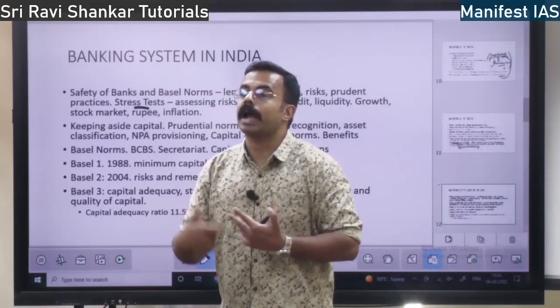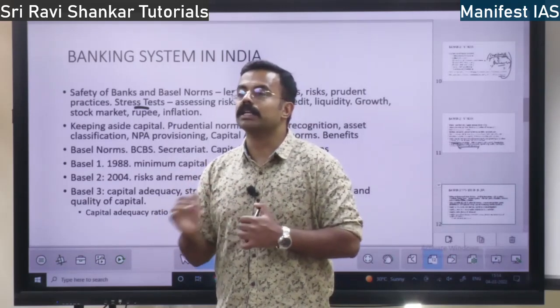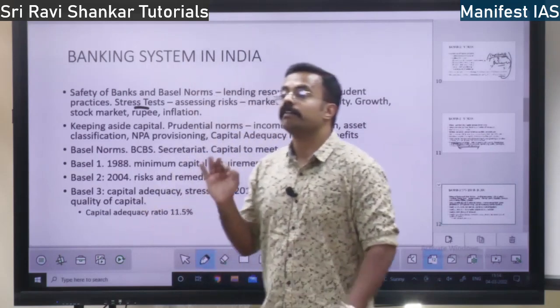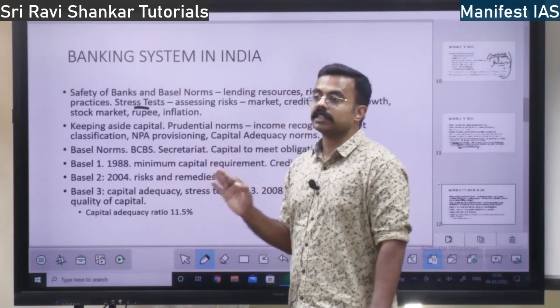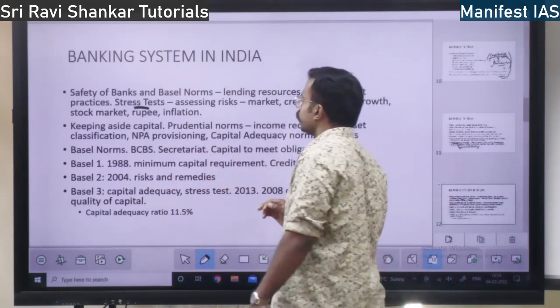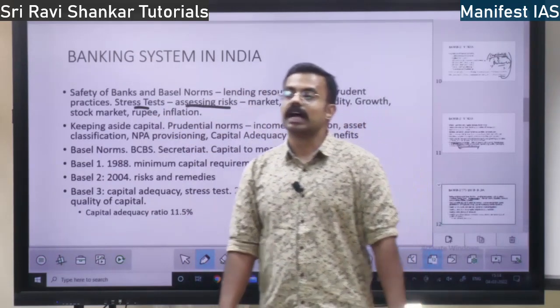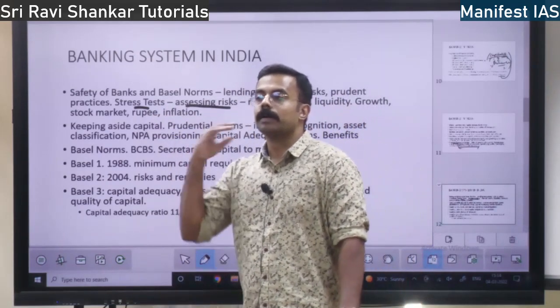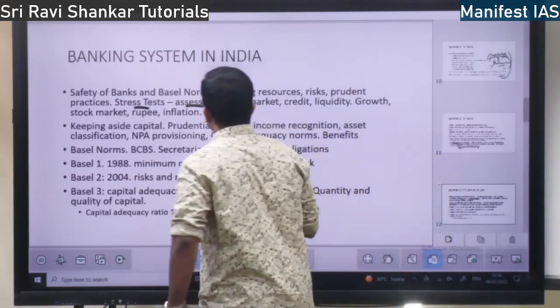And how is the bank going to respond? How is that particular bank going to respond under the stress test that will be carried out? Stress tests are done in order to improve the functioning of the banking. So the stress test is going to assess the risk: capital risk, operational risk and many other risks.